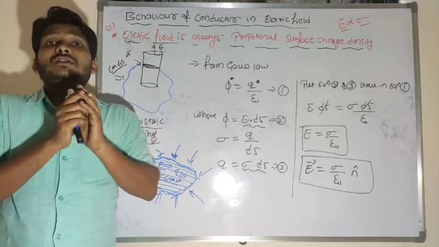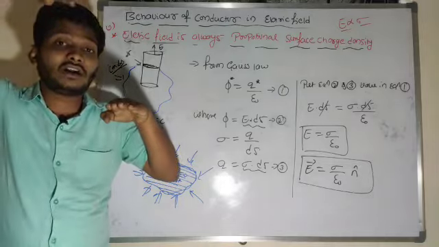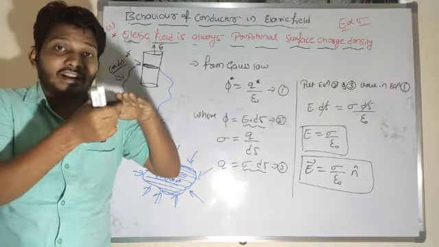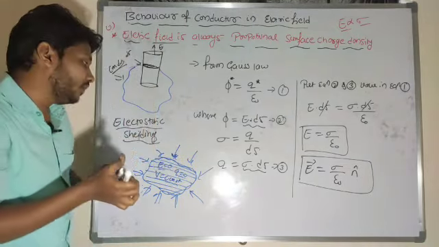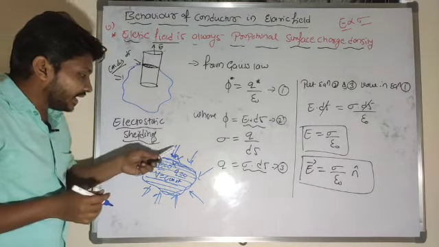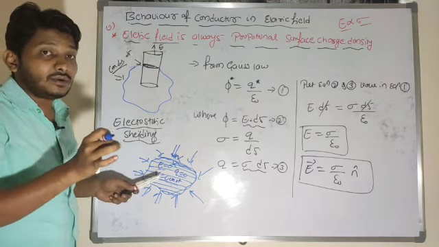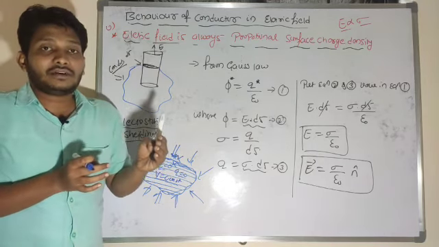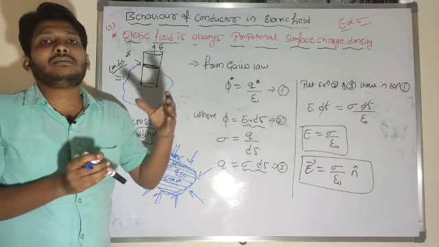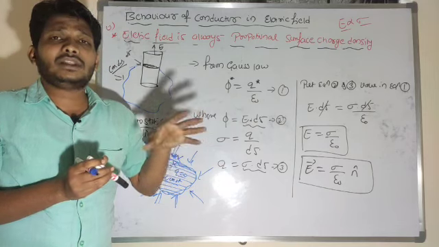Why? Because in case of the car, the sheet will not let the electric field lines enter inside the cavity. It won't allow the electric field lines inside the cavity. So we say that it is safer to sit inside the car rather than standing outside near the tree during a thunderstorm.